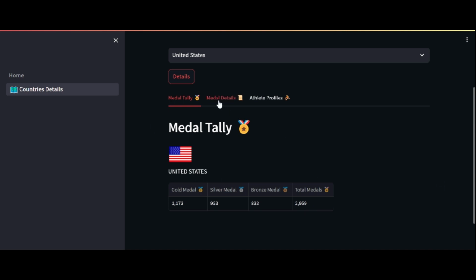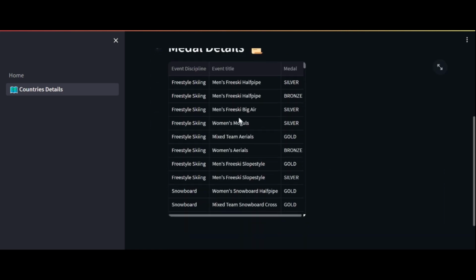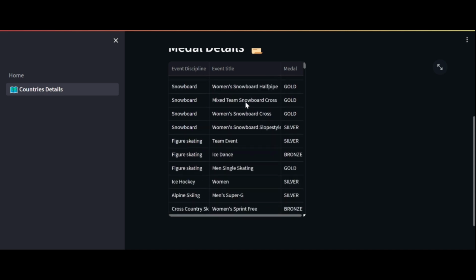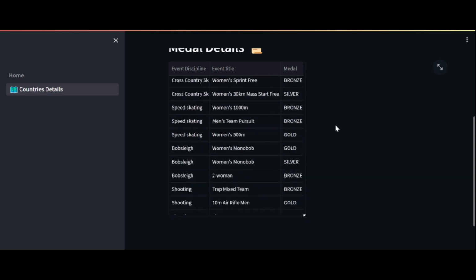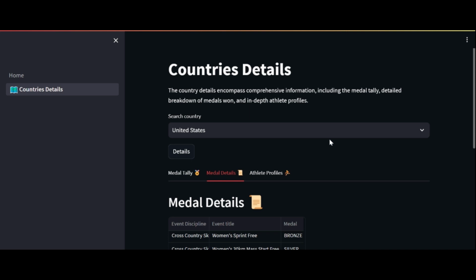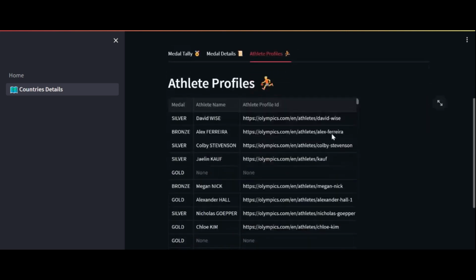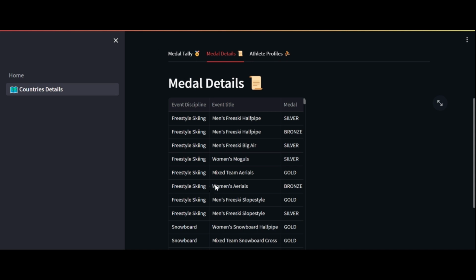And you can check the other details too in the medal details, such as the discipline and the title of each event. Similarly, in the athlete profiles, you can see there is a none. This is because these are team games. You can check, like, this is a gold medal mixed team. So you can see there cannot be a specific profile for the whole team. So that's why those columns are none.